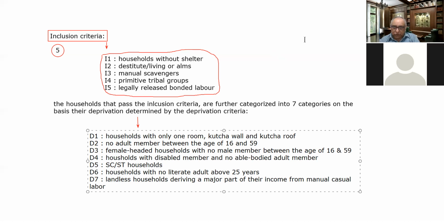After the inclusion criteria is done, the households that pass it are further categorized into 7 categories on the basis of the deprivation indicators. The household which fulfills the maximum of the 7 indicators is given the highest priority for inclusion into the BPL list.